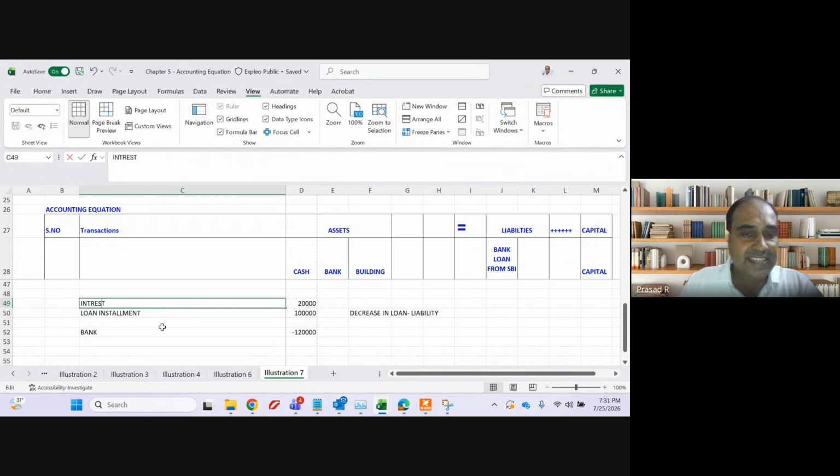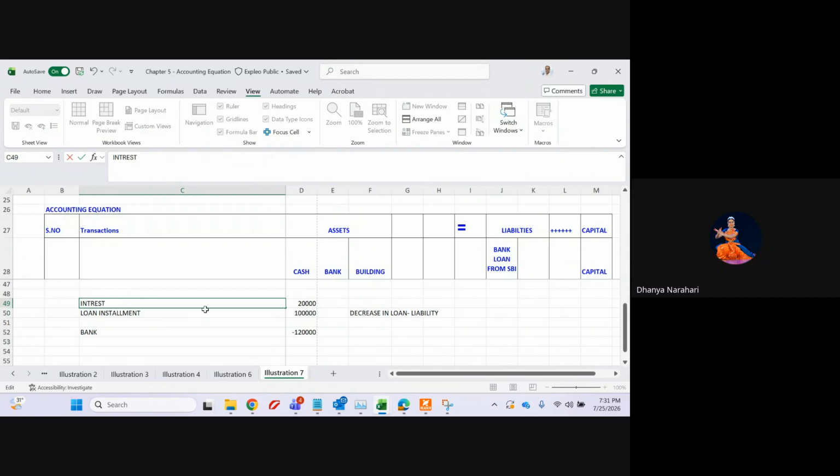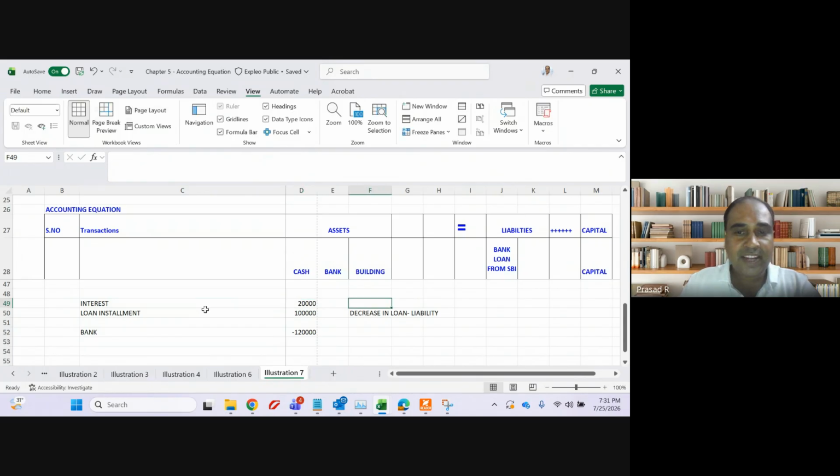What about this interest? Is this interest an income or an expense for the business? It's an expense. Whenever there is an expense, what will happen? Decrease in capital. Very simple, guys. You have to apply your logic. If you see a new transaction, don't think that we have not done this transaction. Whenever there is interest, it is an expense. Expense means it will be a decrease in capital.